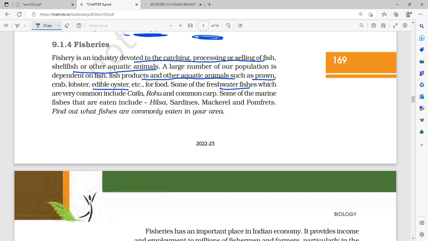What are the freshwater fishes? There are three freshwater fishes: katla, rohu and common carp. What are the marine fishes? They are pomfret, hilsa, sardines and mackerel.